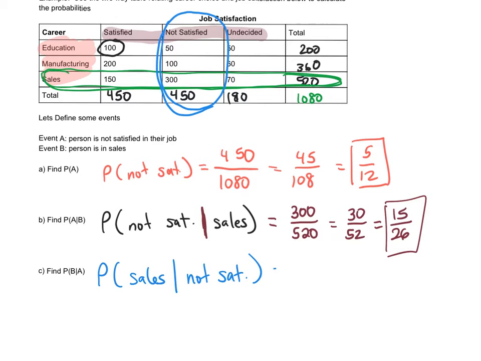That's already given to us in our problem. So I'm only looking at the 450 people there. So how many of those 450 people are in sales? Well, it's 300. So 300 out of 450 is just 2/3. So when you have the given condition, you're not looking at everyone in the population or in your data set. You're only looking at a certain subgroup because something has already happened.